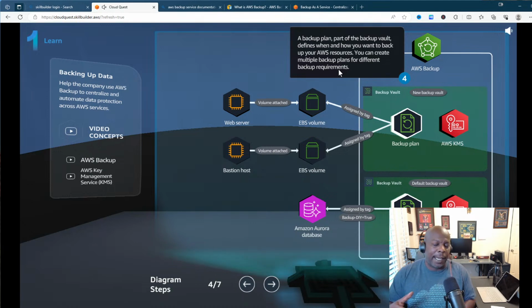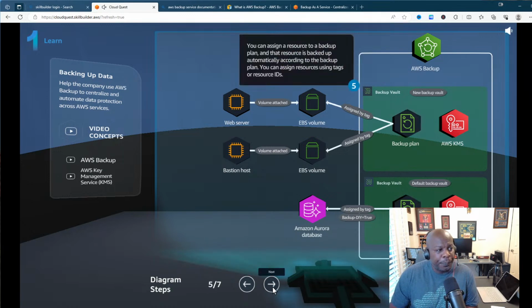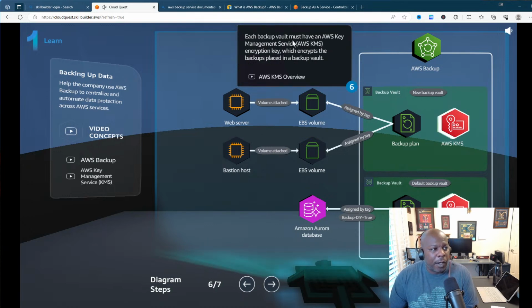Like you might say, I want to save all my data on Monday, or I want to save this particular data on Tuesday or Wednesday. You have the flexibility to do all that, so it's pretty cool. You can assign a resource to a backup plan, and that resource is backed up automatically according to the backup plan. You can assign resources using tags or resource IDs. Each backup vault must have an AWS Key Management Service encryption key, which encrypts the backups placed in the backup vault. Just an extra layer of security.